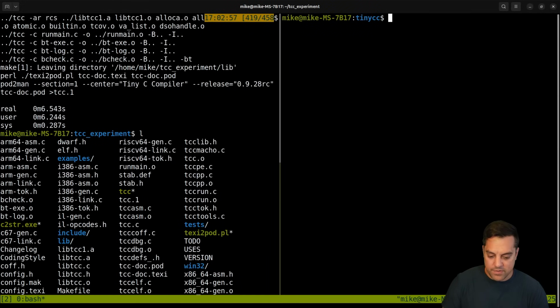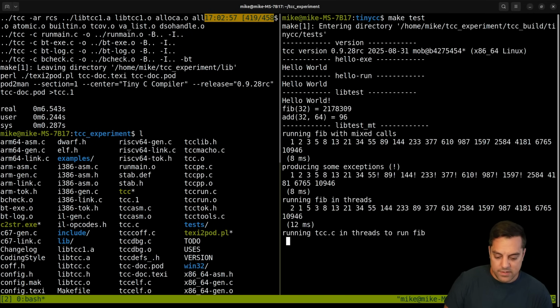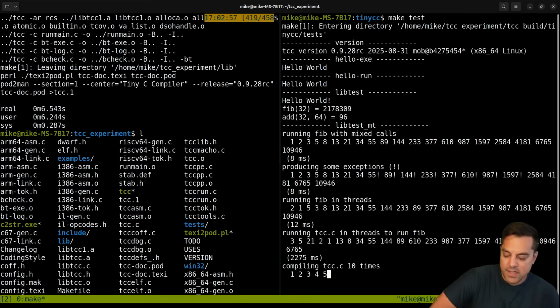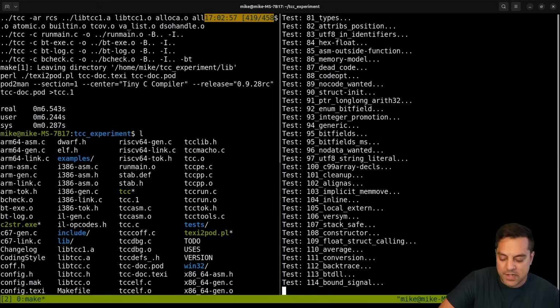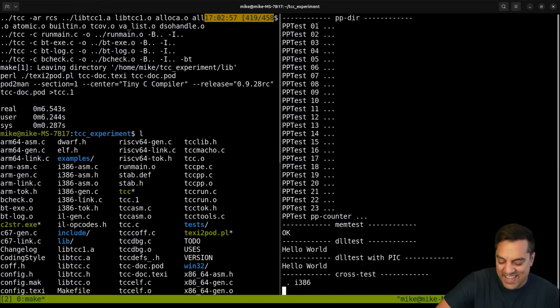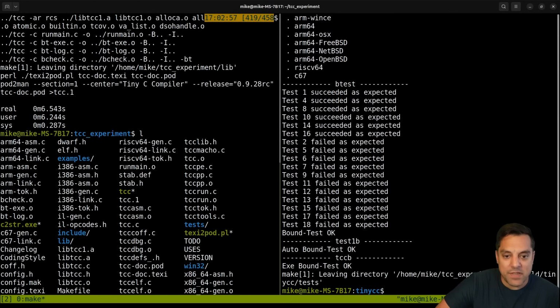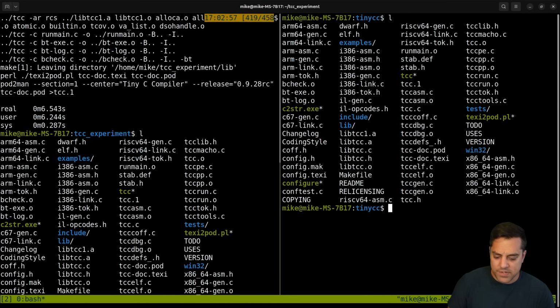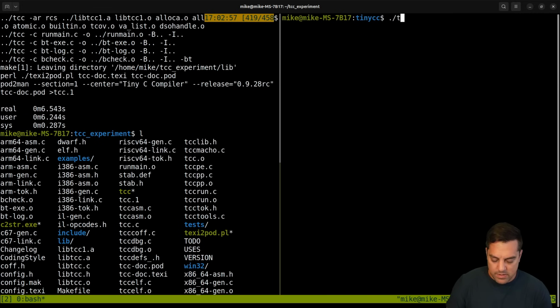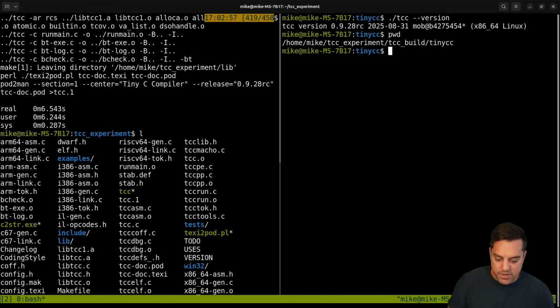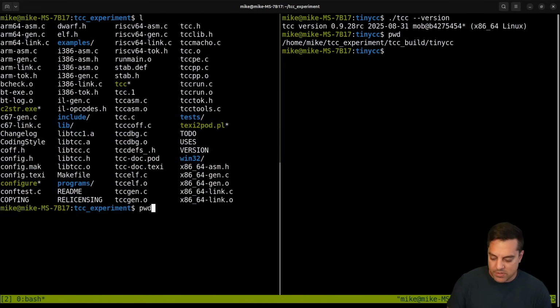Let's make sure if we do make test here, that should run all the tests. Maybe the tests will run longer. We should test that as well. I guess it just takes time, depending on how long it takes for them to build. I think it passed all the tests here, so that's good news. And we've got our other TCC version here. Pretty cool. And again, this is in a different directory from the one that took 6 seconds to build.